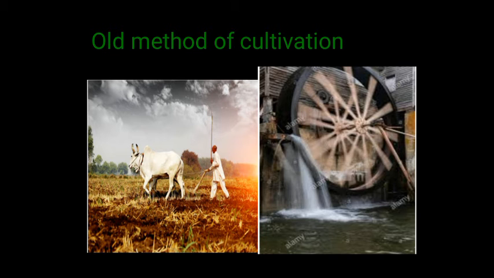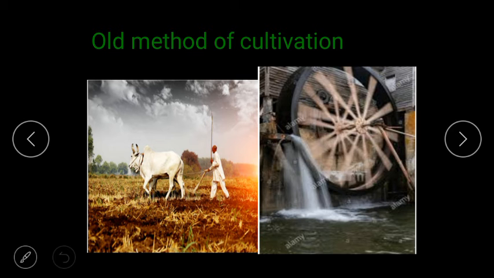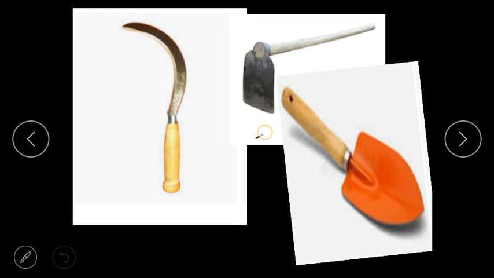After plowing, we have to level the land also. For leveling the land, children, there is a plank. The plank is a flat piece of wood, which is pulled by the oxen. The spade was used. I will show you the spade. This is the spade. The spade was used to turn over the soil. And this is the hoe, which was used to remove the weeds.